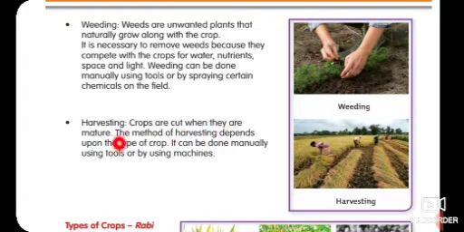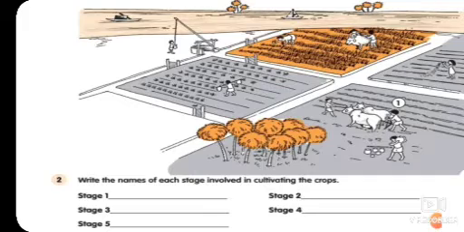Crops are cut when they are mature. The method of harvesting depends upon the type of crop. It can be done manually using tools or by using machines, as I showed you about the harvester. So the harvester is important for harvesting purposes, and it is very easy to harvest our crop, and it takes very less time compared to the manual process. So this time we can do our worksheet.